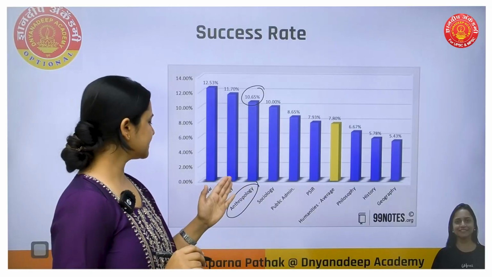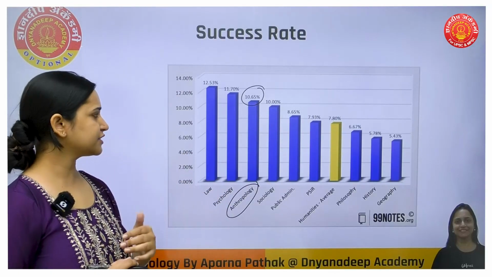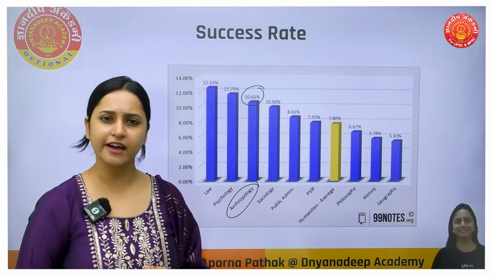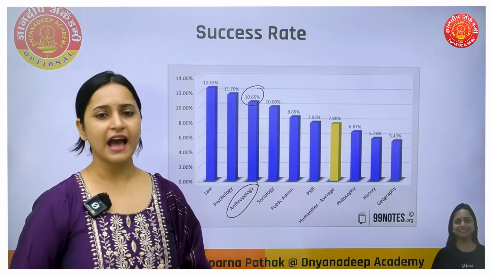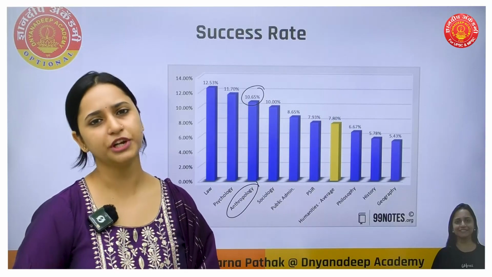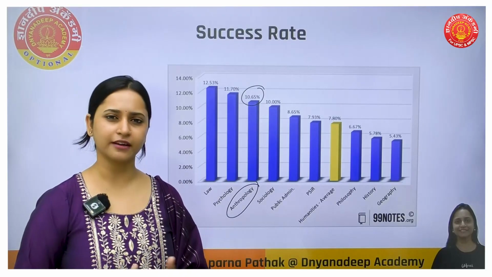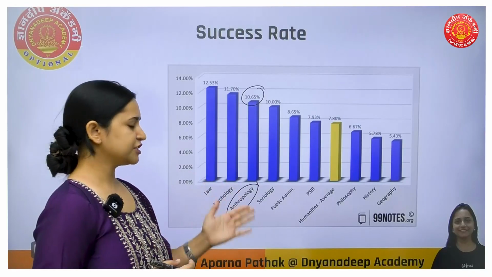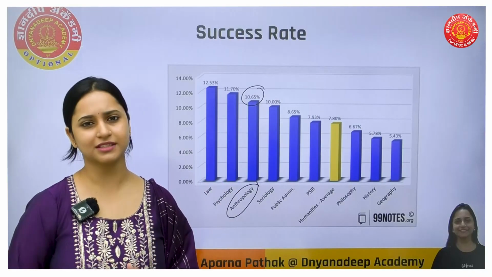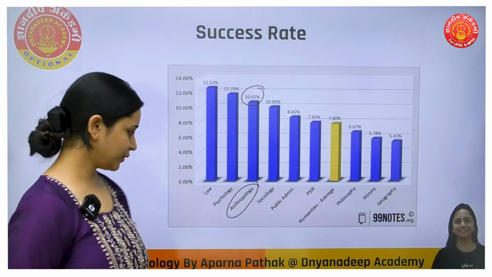So you can say that, ma'am, law and psychology have a higher selection ratio, but you are saying anthropology has more. How is that possible? So I will repeat again. I have told that among the most popular optional subjects, how many of you will choose law or psychology as your optional? Not many, right? So the selection ratio depends upon the number of students writing as well. So in that case, anthropology is one of the top. Okay.